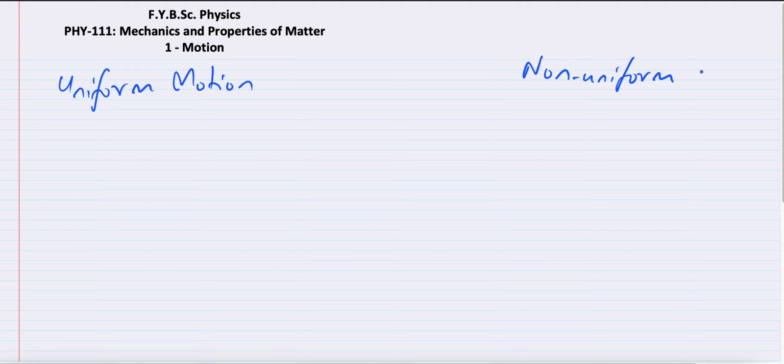What is the meaning of the word uniform? Where do we hear this word uniform? I think uniform means we immediately remember school uniforms. That means everybody used to come in the same clothes. So just to bring some kind of similarity, we would wear a school uniform. Now similarly, if a body travels equal distance in equal intervals of time,